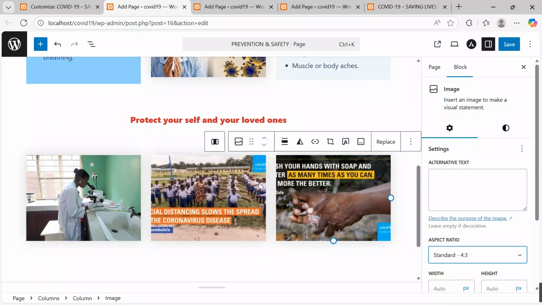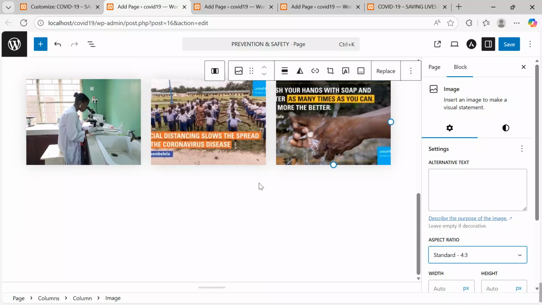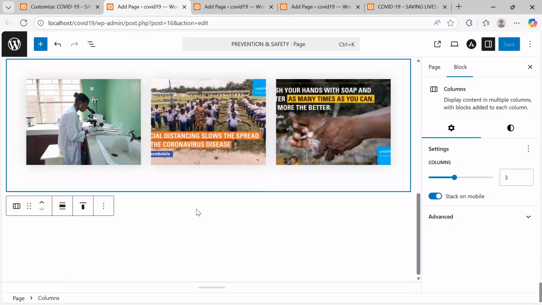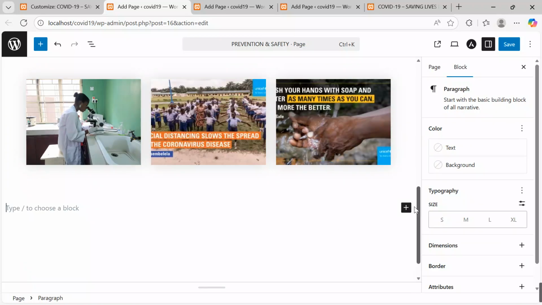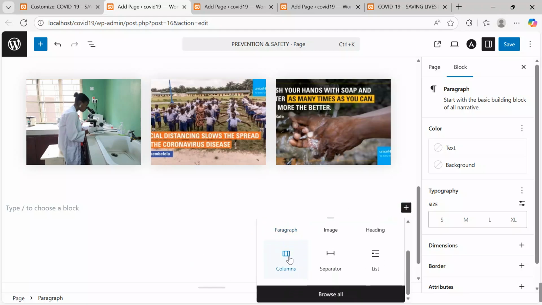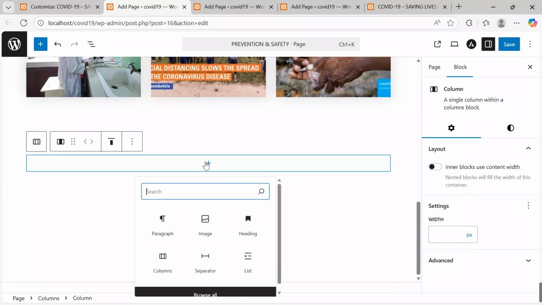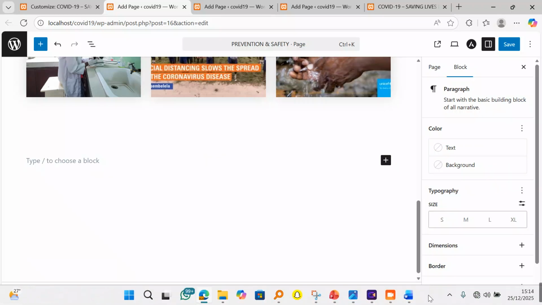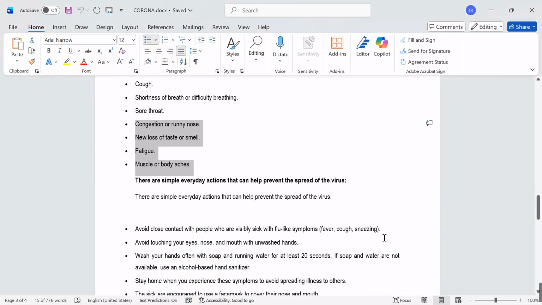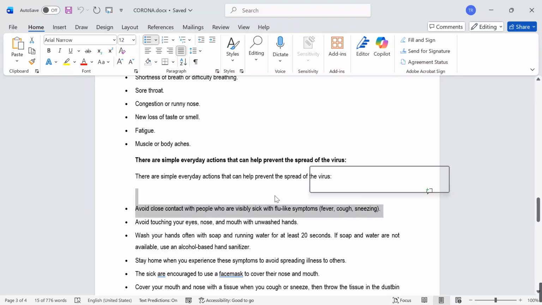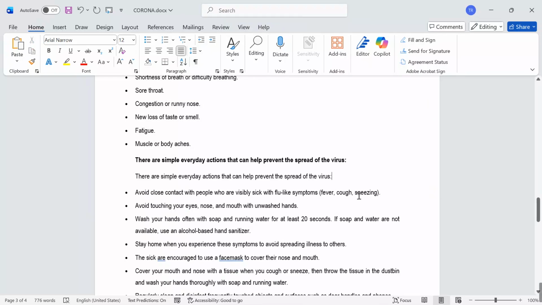After putting all this in shape, we can also say there are simple everyday actions we can do. Under here, I want to insert a block, I want to insert a paragraph, which is this one, and then on this, I insert a paragraph. What can we take? Yes, we are going to take this.